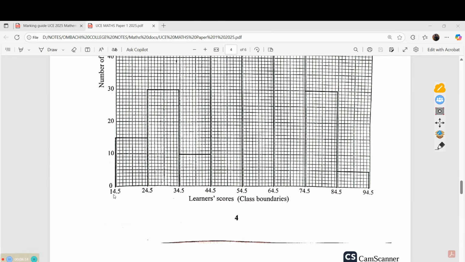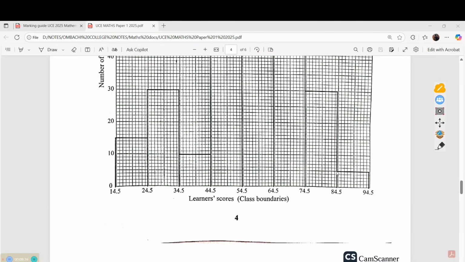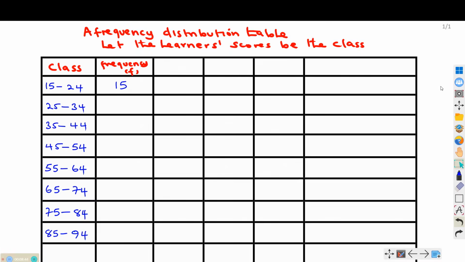So we are told that the class which is 14.5 to 24.5 has, this is 10, 11, 12, 13, 14, 15. So the frequency will be 15. So we shall have the corresponding frequency as 15. The next one, we have got 24.5 to 34.5, that is corresponding to a frequency of 30. So next is the frequency of 30.